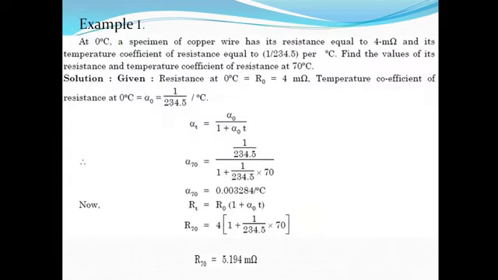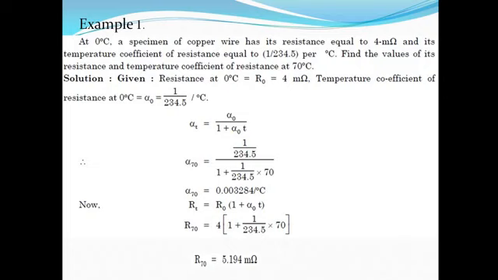Now we will solve some numericals. Consider the example: at 0 degree centigrade, a specimen of copper wire has its resistance equal to 4 milliohm and its temperature coefficient of resistance is equal to 1 upon 234.5 per degree centigrade. Find the values of its resistance and temperature coefficient of resistance at 70 degree centigrade.